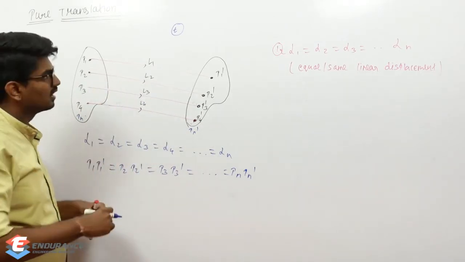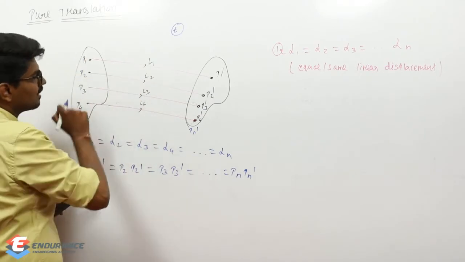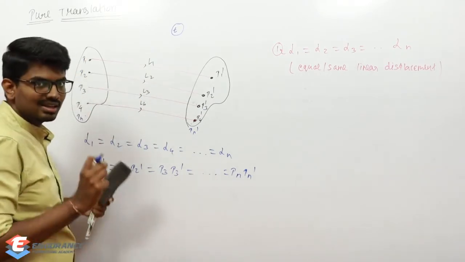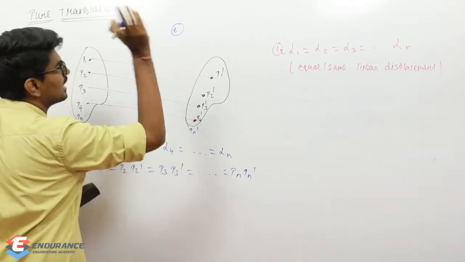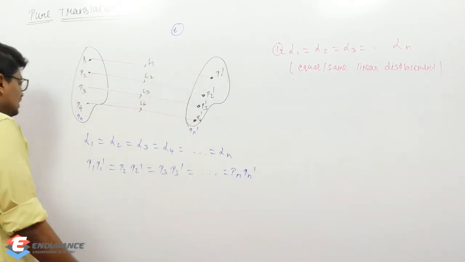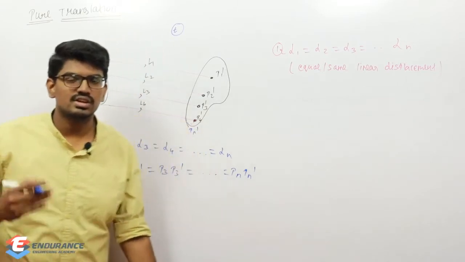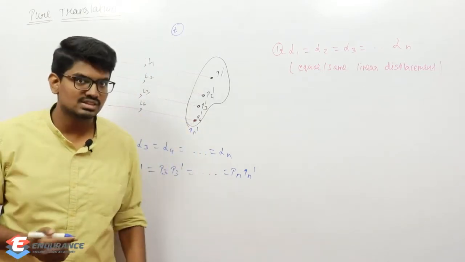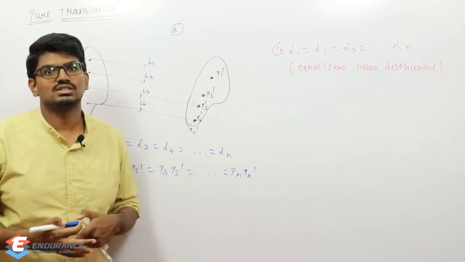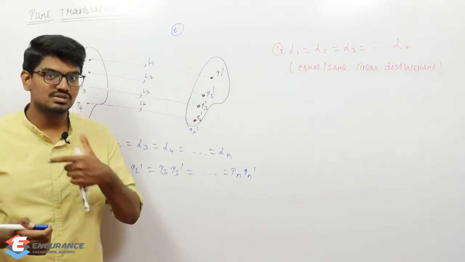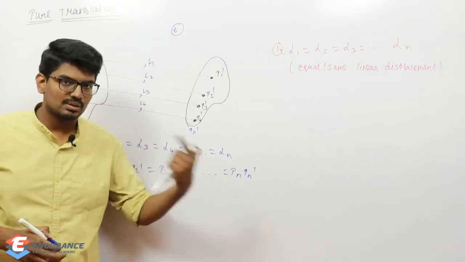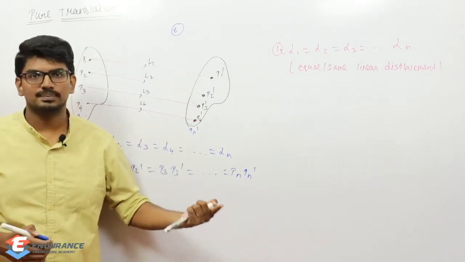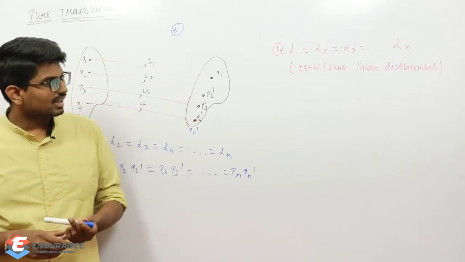So what does it mean? Each and every point in our body is covering equal linear displacement in the same time. So what can I conclude? What is the rate of change of linear displacement? The rate of change of linear displacement is nothing but our linear velocity. I am stressing the word linear because we are dealing only with translations, not rotations. When I go to rotation, I will talk about angular. So what is the second point?